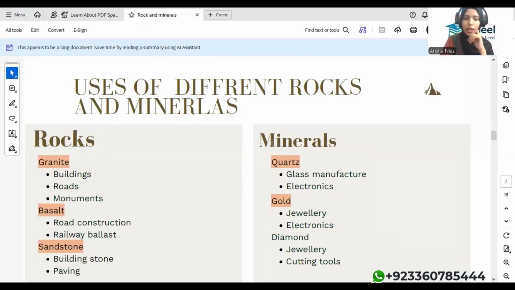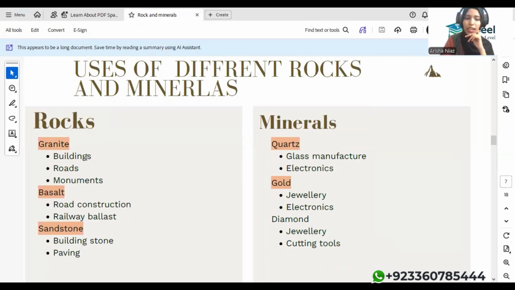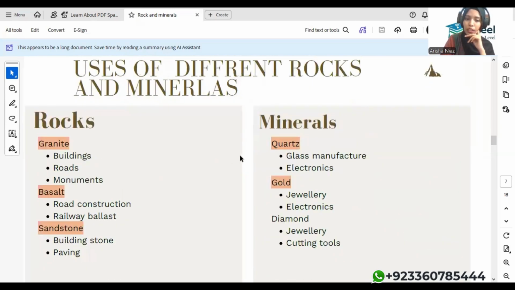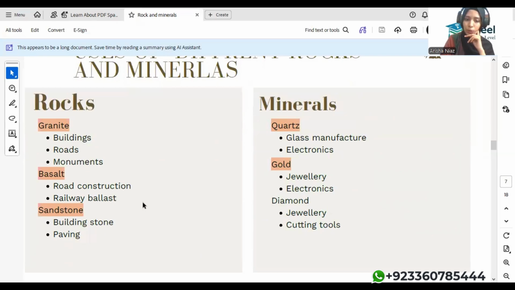Now, moving forward, uses of different rocks and minerals. First, rocks. Granite is used in making buildings, roads, and monuments. Basalt is used in road construction and railways. Sandstone is used as building stone. Moving forward with minerals: quartz is used in glass manufacturing and electronics. Gold, obviously we all know, is famous for jewelry and electronics. Diamond is used for jewelry and cutting tools.